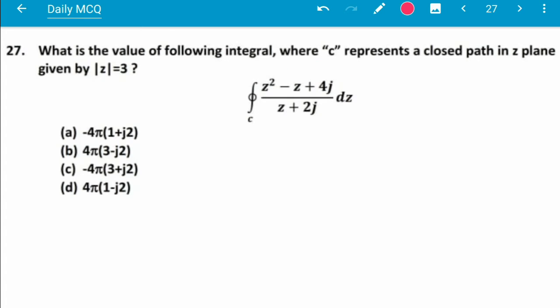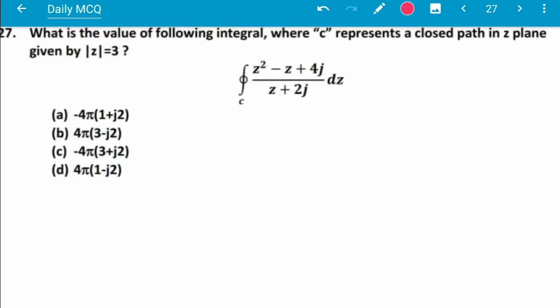So now this integral has the function f(z) that can be represented as phi(z) by z minus z0.